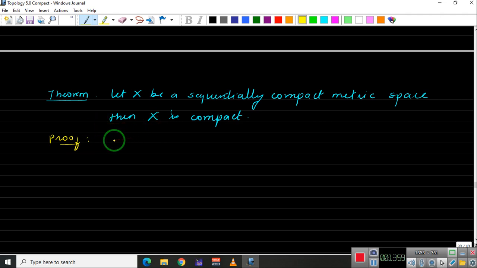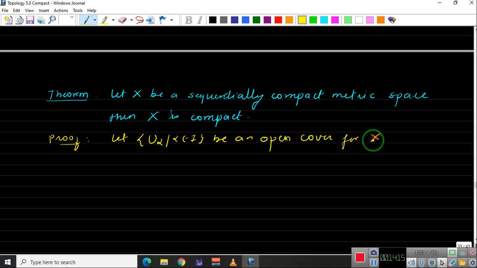So let us take an open cover for it. Let U_alpha, alpha belonging to I, be an open cover for X. Now, since we have this open cover, we know that there is a Lebesgue number.